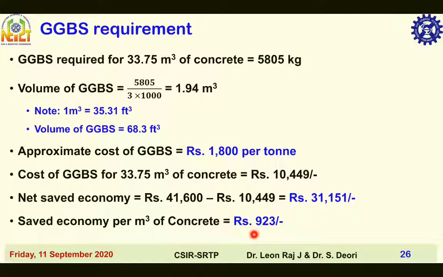So in the previous fly ash concrete we have seen approximately rupees 500 per meter cube of concrete as saved economy. Here it is around 1000 rupees per meter cube of concrete as saved economy. Note this: cost of GGBS and fly ash varies from place to place, and also you have to consider transportation cost.